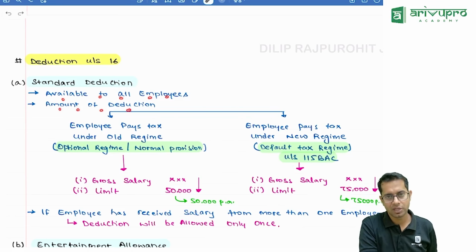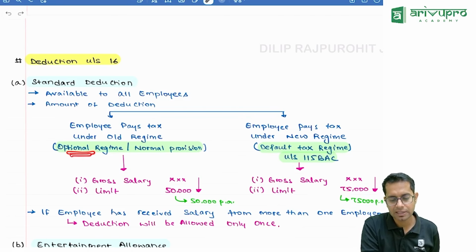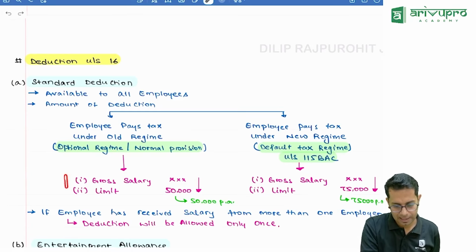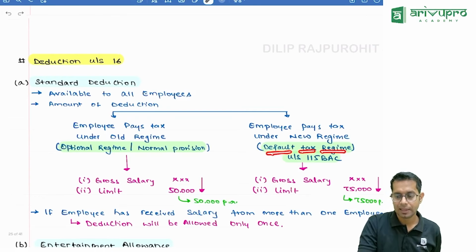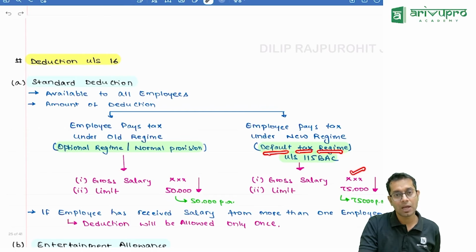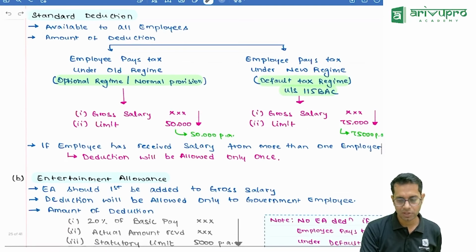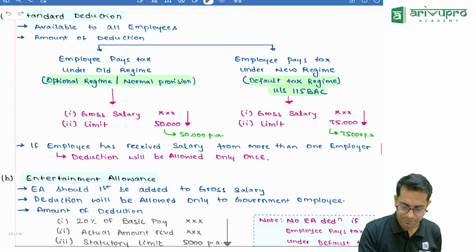The amount of deduction will be, if you are a person who is paying tax under the optional tax regime, whatever salary is there, or 50,000 rupees in a year, whichever is less. But if you are a person who is opting for the default tax regime, then whatever salary is there, or 75,000 rupees. So instead of 50,000, for the default tax regime it will be 75,000 rupees, whichever is less.